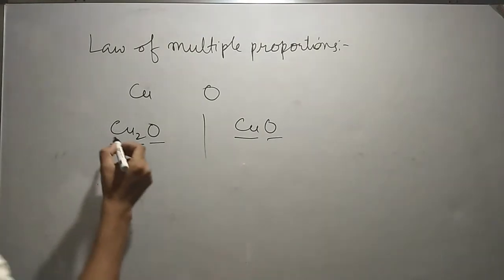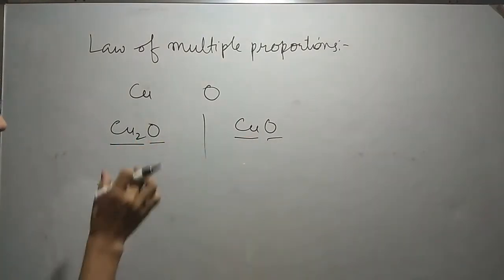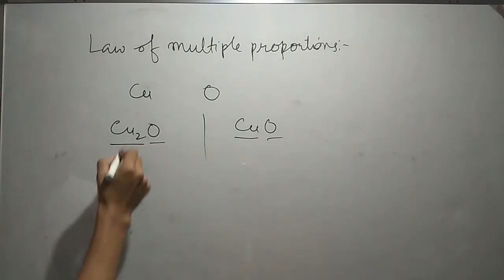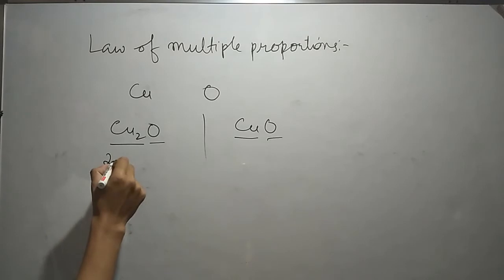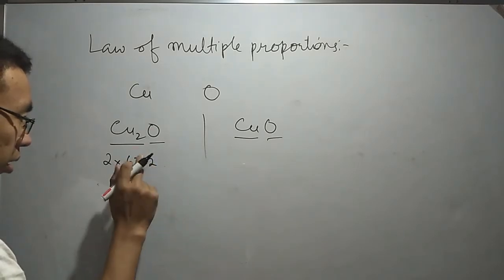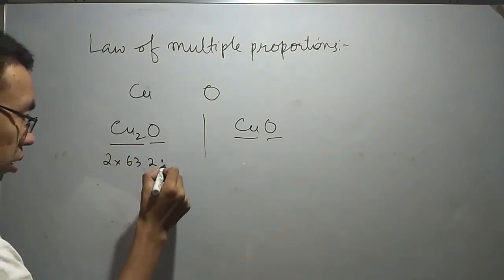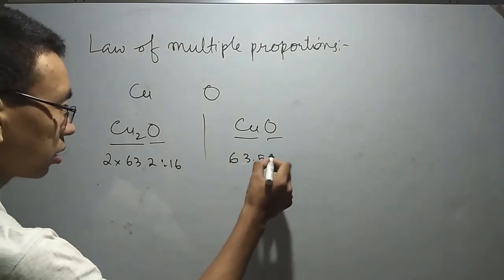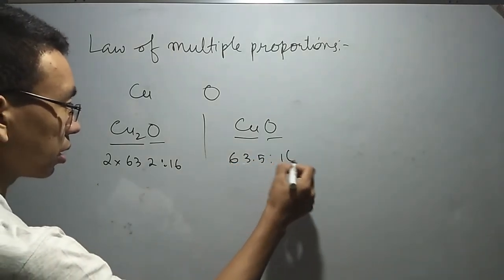In this case the copper and oxygen are mixed in this ratio, and this one is in the ratio 63.5 is to 16.